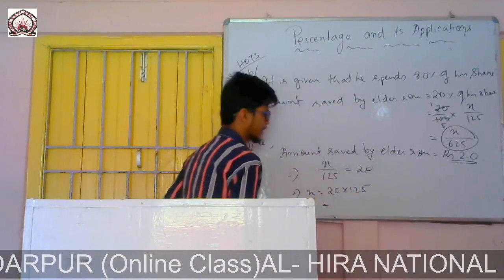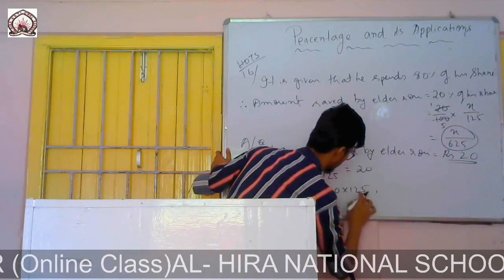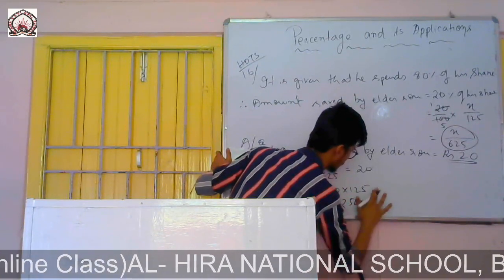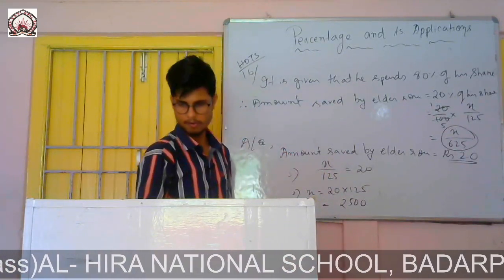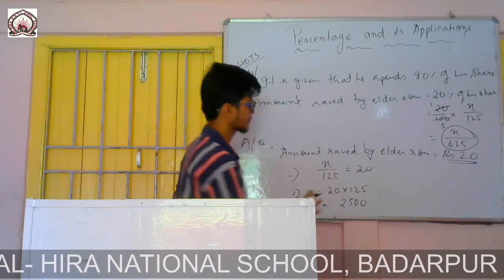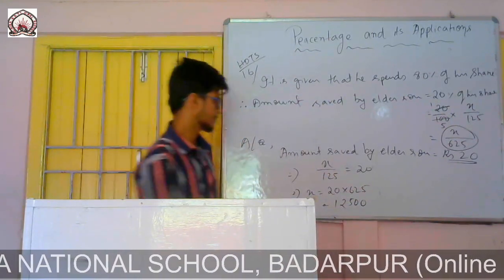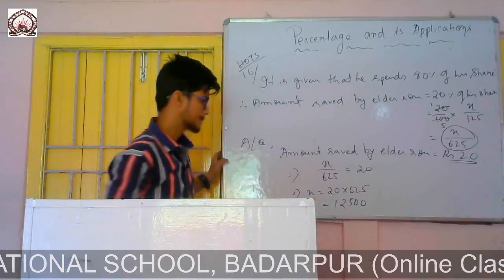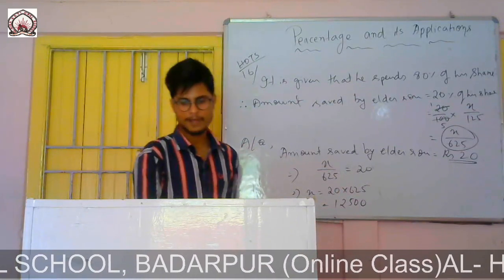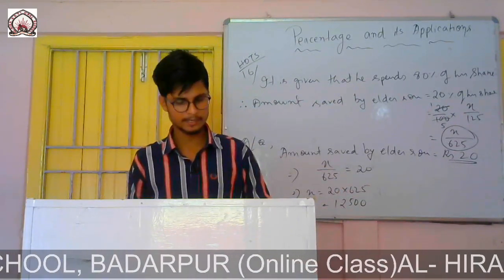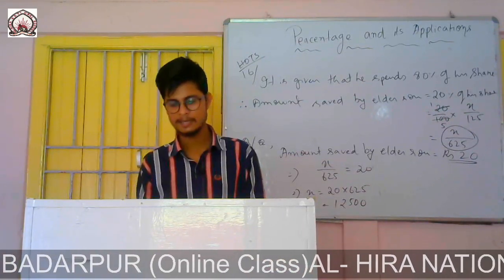So 20 into 625 is 12,500. There are 4 options. You see, A is 10,000, B is 12,000, C is 12,500 and D is 15,000. So the answer will be C, 12,500.